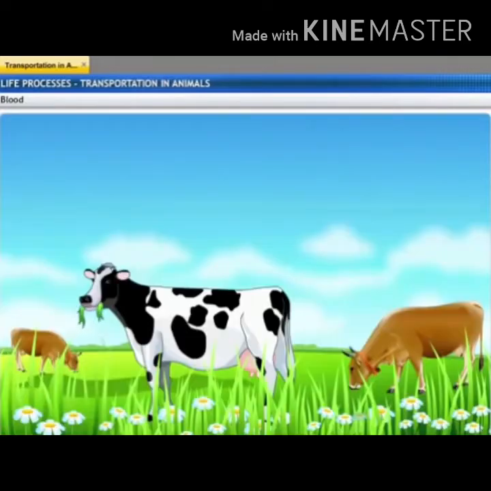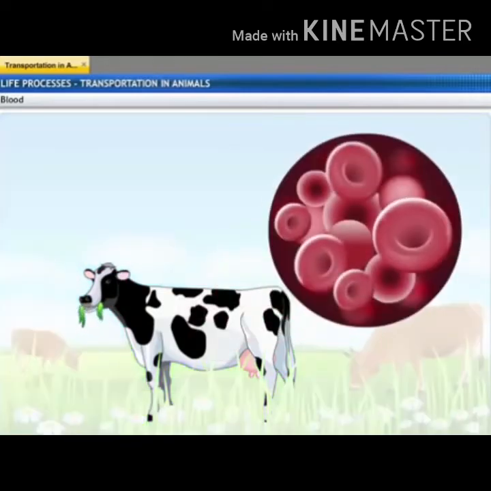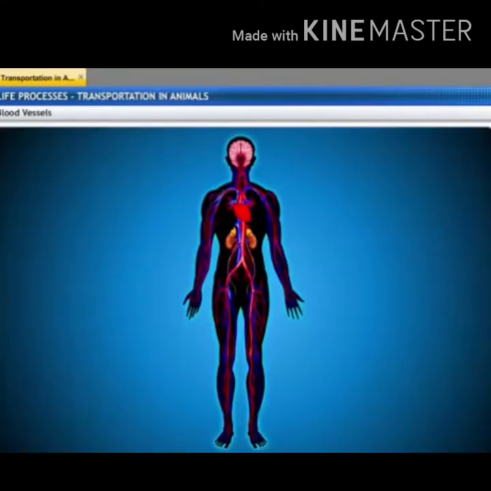The amount of hemoglobin is different in different animals. In cows, cattle, etc., it is seen that it is 18 to 19%. The blood is transported through blood vessels in our body. You know, blood vessels are of different sizes.